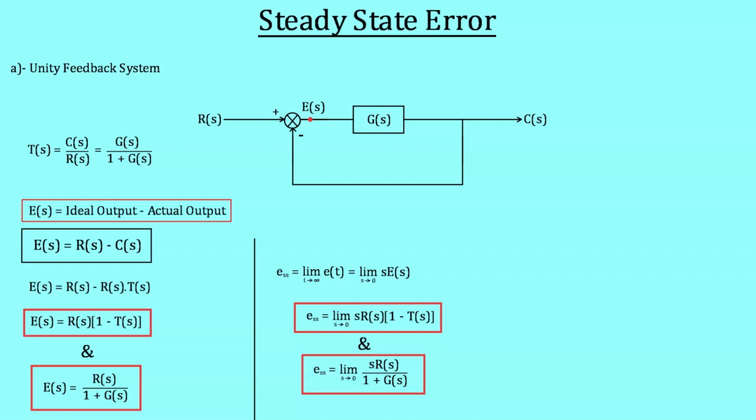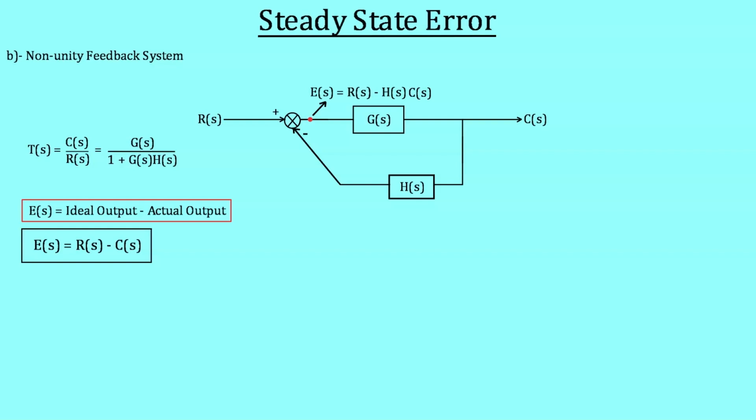Now let us consider the other case, which is of non-unity feedback systems. Theoretically, our equation for the error signal has to be the same in the previous case as well as in this case also. Our equation, error signal is equal to R(s) minus C(s), has to be valid here, but in the block diagram just after the comparator, the equation is quite different. Since these two equations are not the same, there is a need to do some modifications. We have simply introduced two wires, one of magnitude minus 1 and another of magnitude 1, which will obviously cancel each other out if we combine these two feedback paths.